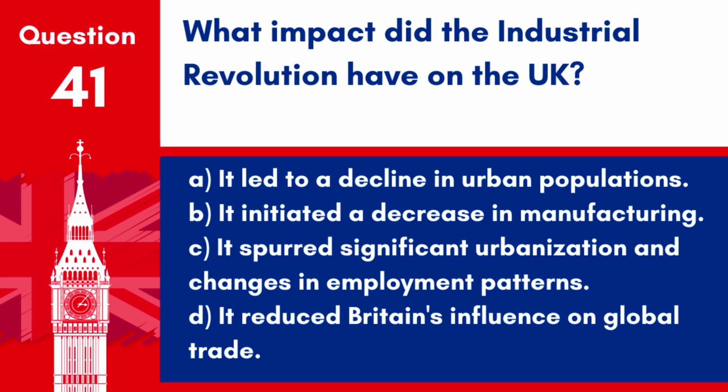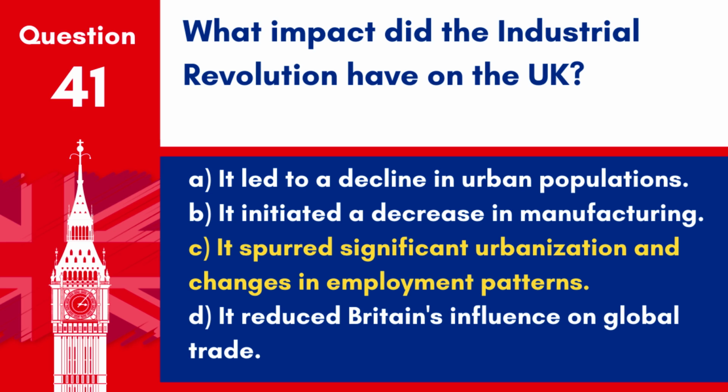Question 41. What impact did the Industrial Revolution have on the UK? A. It led to a decline in urban populations. B. It initiated a decrease in manufacturing. C. It spurred significant urbanisation and changes in employment patterns. D. It reduced Britain's influence on global trade.